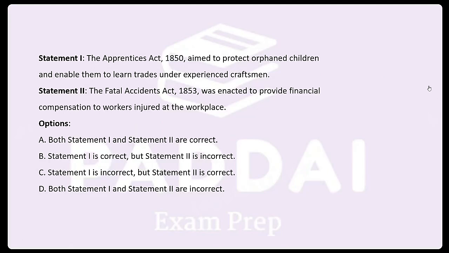Read it. The first question is: the Apprentice Act 1850 aimed to protect orphanage children and enable them to learn trades under experienced craftsmen. The Fatal Accident Act 1853 was enacted to provide financial compensation to the workers injured at the workplace.